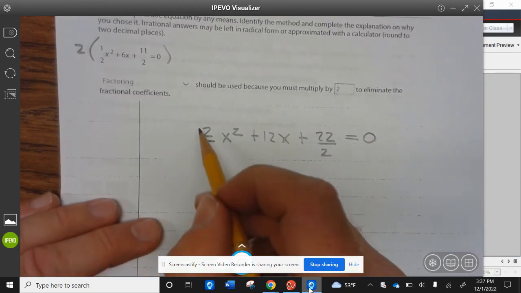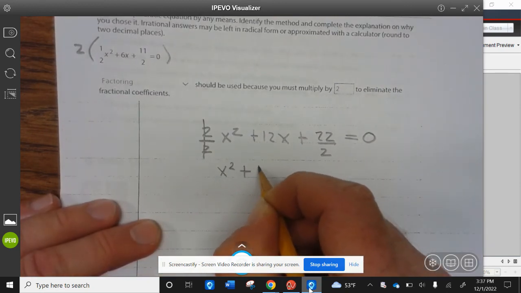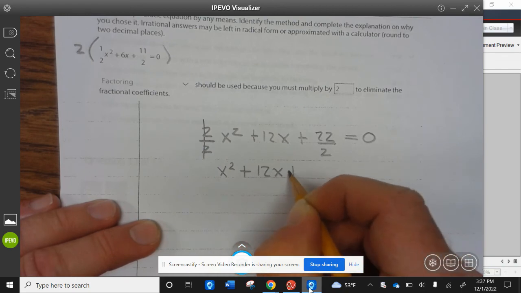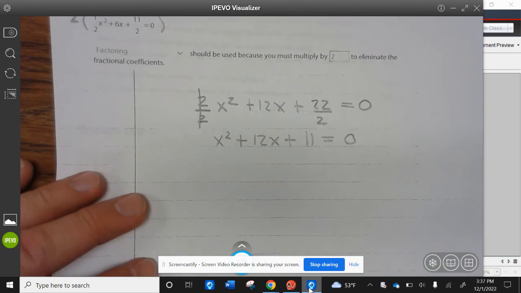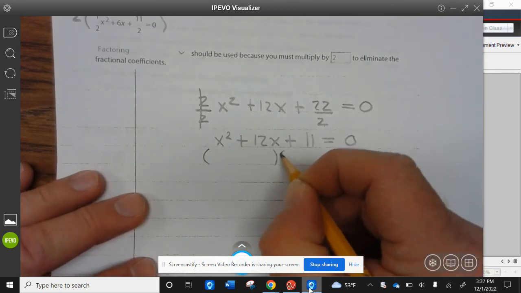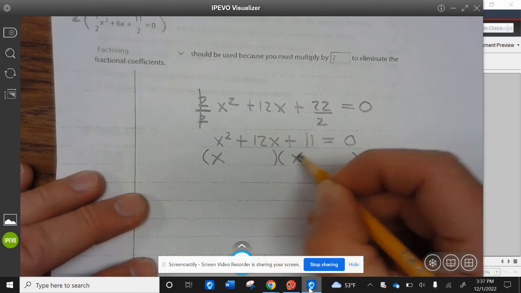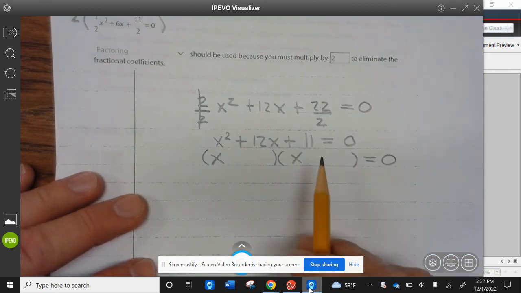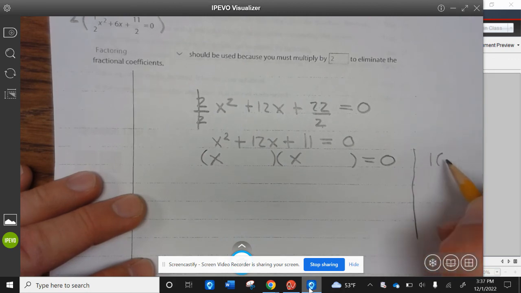Now, 2 divided by 2 is 1, so you're left with x squared plus 12x plus 22 divided by 2 is 11, equal to 0. Now, x squared, two parentheses, equal to 0. X and x makes x squared. Now we need to figure out what numbers multiplied make 11 and combined make 12. So 1 times 11 is 11. 1 plus 11 is 12.